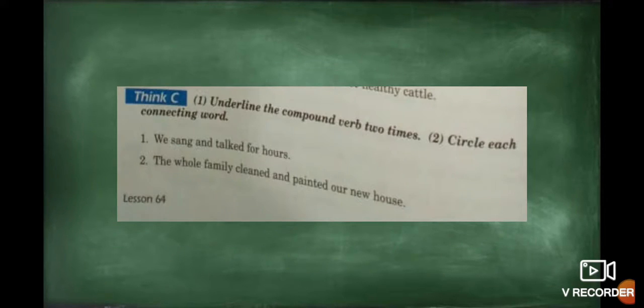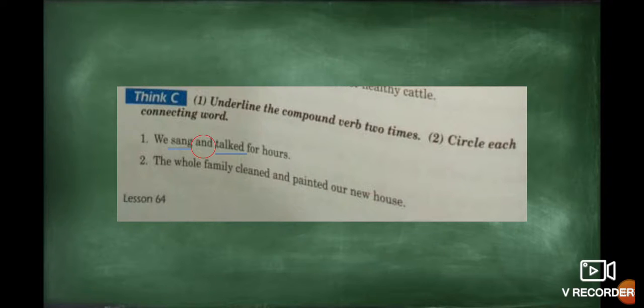Excellent. Now exercise C. In this case, we underline the compound verb two times and we circle each connecting word. We only study one connecting word, in this case the word and. That means we circle, in the majority of the sentences, the word and. Let's start. Number one, we sat and talked for hours. The first action is sat, and the second action is talk. And the connecting word in this case is and. Excellent. Remember, we underline the verb two times, not only one, two times.